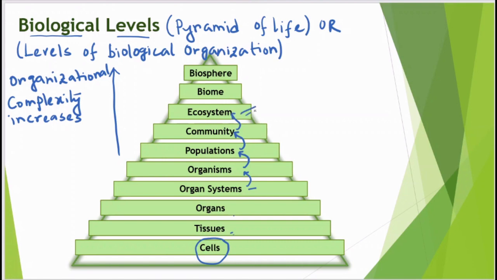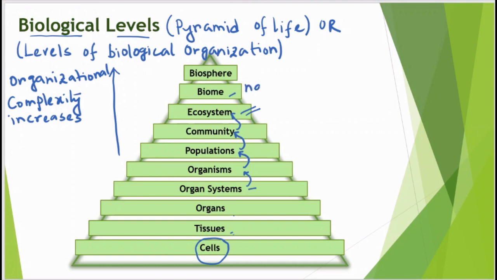This word ecosystem is very important for today's discussion, because biotic and abiotic factors all belong to this ecosystem. And here we can see ecosystem belongs to biome. Biome is actually a very large community of plants and animals existing together, and they are naturally formed.